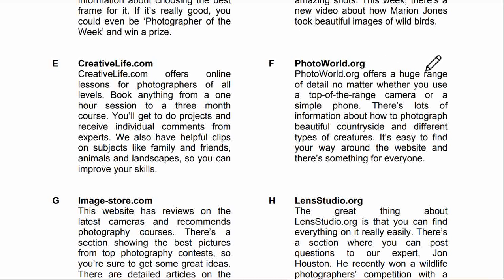Photoworld.org offers a huge range of detail, no matter whether you use a top-of-the-range camera or a simple phone. There's lots of information about how to photograph beautiful countrysides and different types of creatures. It's easy to find your way around the website, and there's something for everyone.